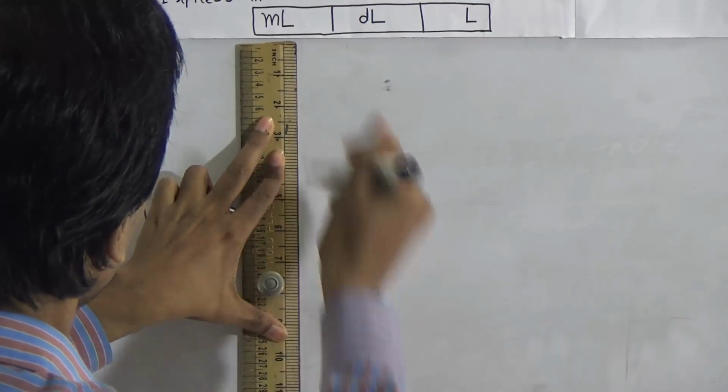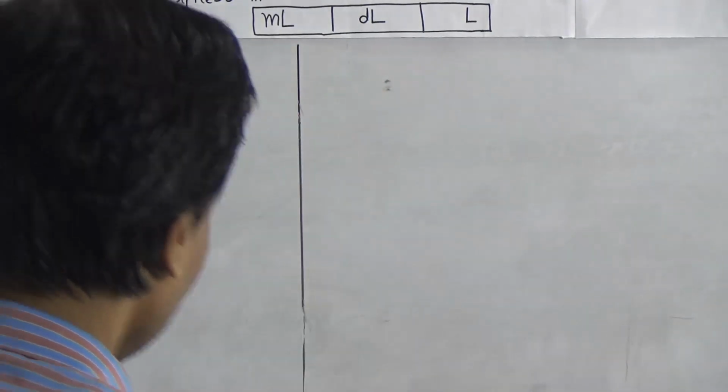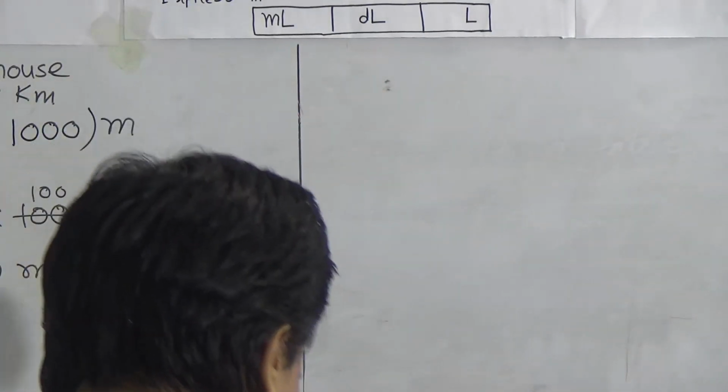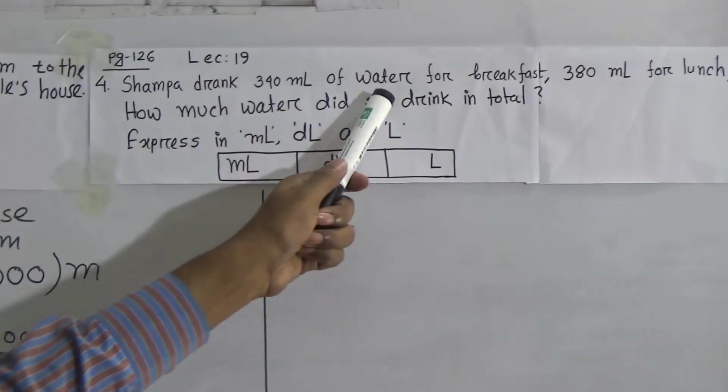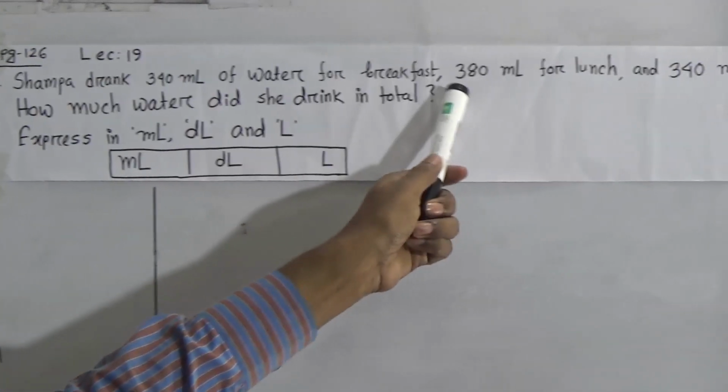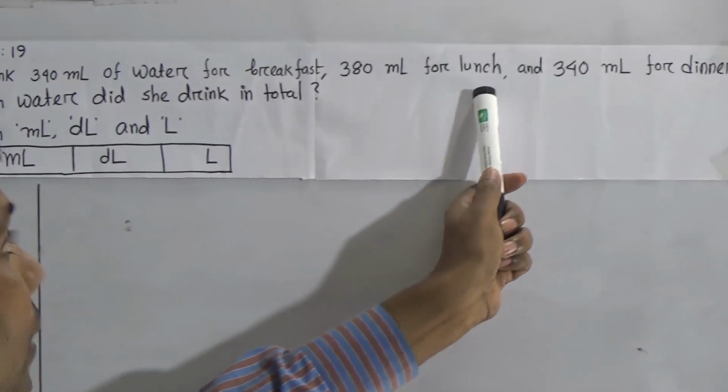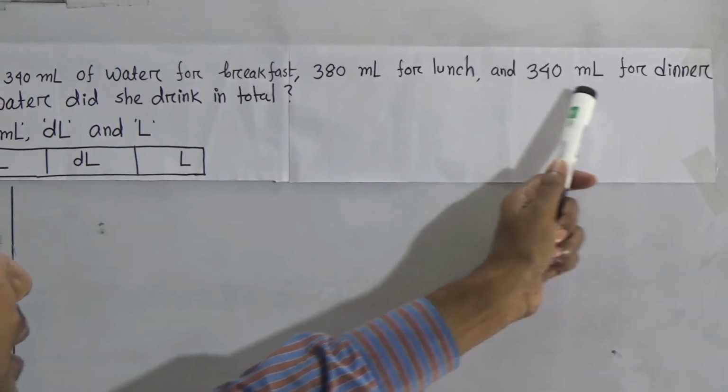Dear student, at first you read the question. Question number 4. Shampa drank 340 milliliter of water for breakfast, 380 milliliter for lunch, and 340 milliliter for dinner.